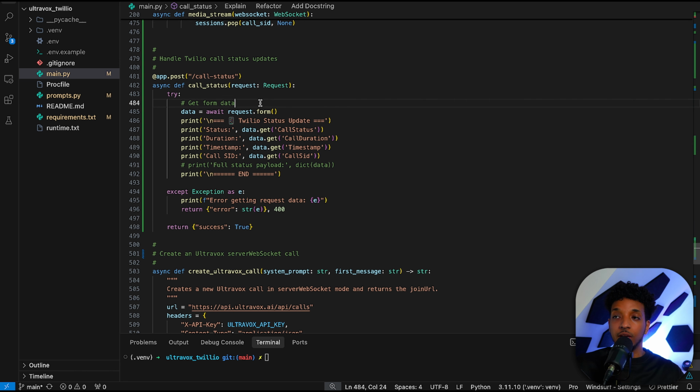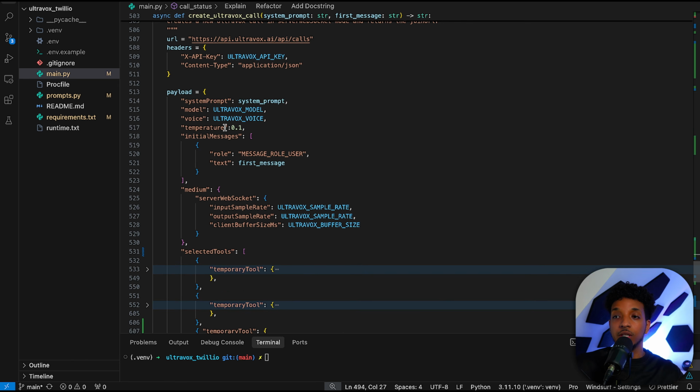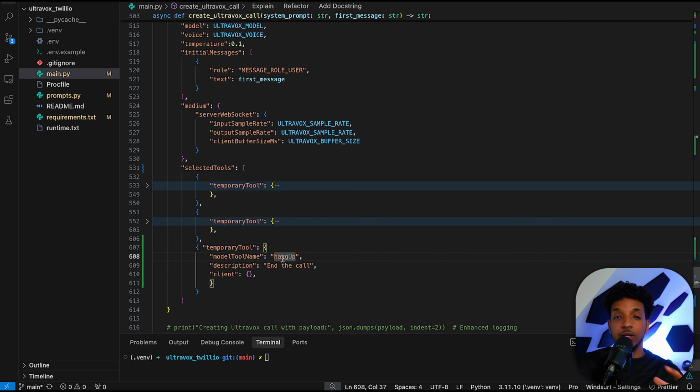We actually created a second endpoint for the call statuses. It's a very simple function that grabs the status of the call from Twilio. Twilio will call this endpoint and pass it the call status, duration, the timestamp, and the call SID. And this will be handy when it comes to troubleshooting any errors.